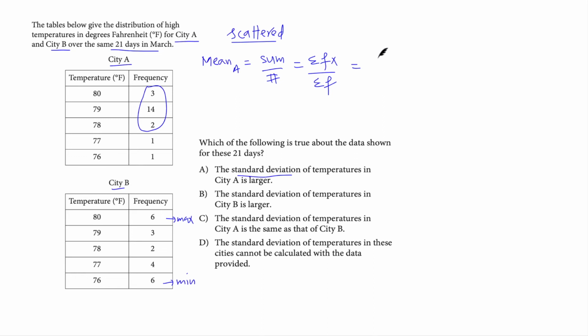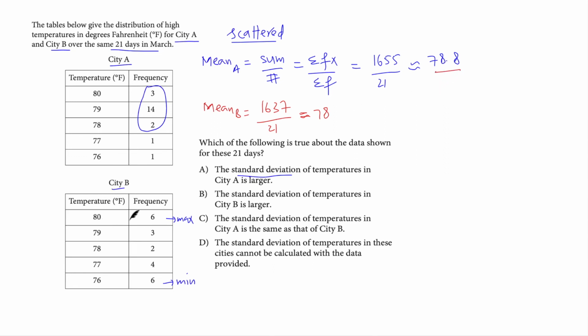The summation of the values will be 1655 divided by the total frequency, which is already given to us. It's 21. You will get 78.8. The mean for city A is 78.8, whereas the mean for city B is, again, the same scenario, sum over total number. If you do the math, you will get 1637 divided by 21. Frequency remains the same. You get almost 78.